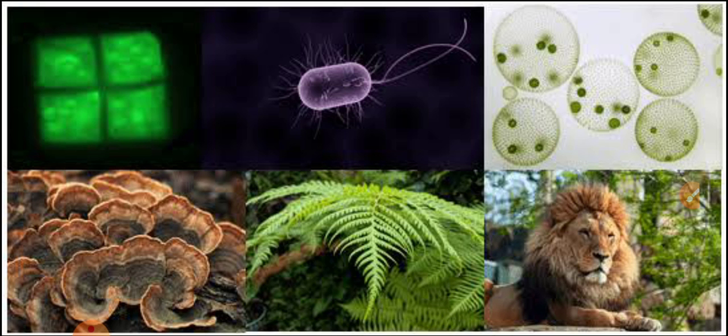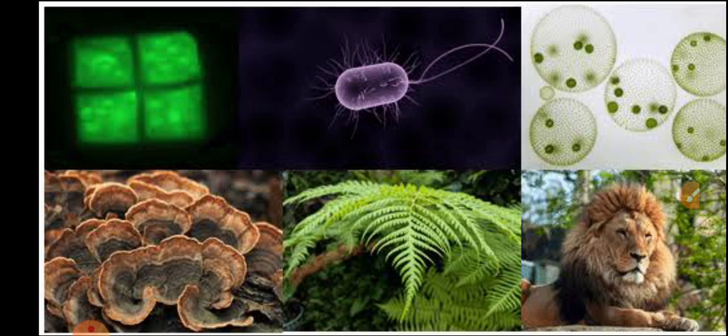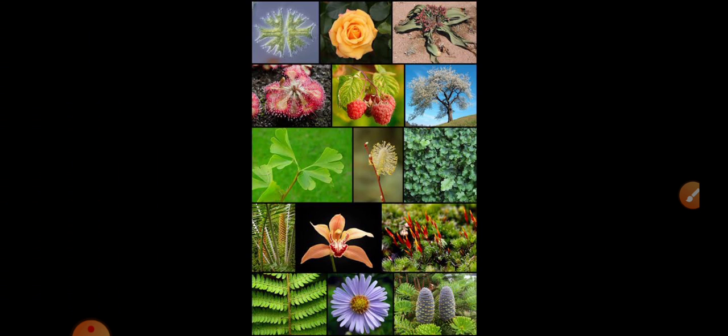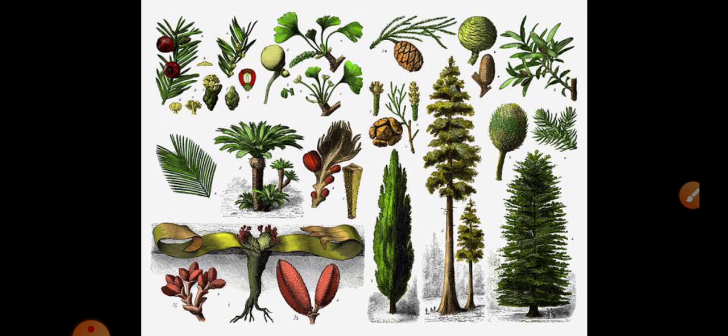The organisms in the biosphere are classified broadly into two types. Here you can see some of them, microbes and some living things, plants and some animals. They are plants and animals, or the plant kingdom and the animal kingdom.